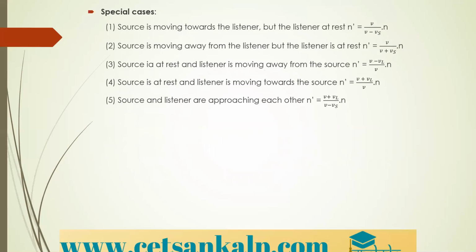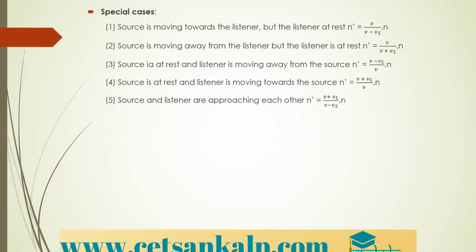Then next, the last one, that is special cases here. Here we will consider when the source is moving towards the listener, but the listener is at rest. Based on our standard equation, we need to substitute the listener's velocity as 0. Therefore, the equation becomes V divided by (V minus Vs) into N. Then if the source is moving away from the listener, but the listener is at rest, the equation becomes V divided by (V plus Vs) into N.